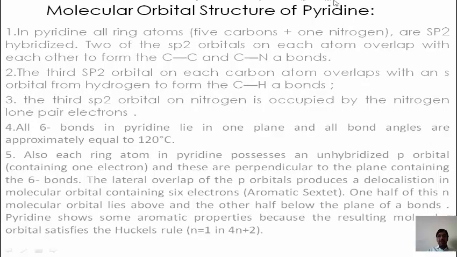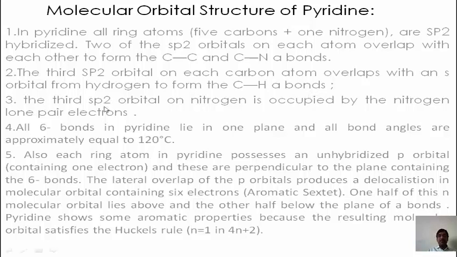The molecular orbital structure of pyridine. In pyridine, all ring atoms, meaning 5 carbon atoms and 1 nitrogen atom, are sp2 hybridized. Two sp2 hybrid orbitals on each carbon atom overlap to form the carbon-carbon and carbon-nitrogen sigma bonds. The third sp2 hybrid orbital on each carbon atom overlaps with an s orbital of a hydrogen atom to form the C-H sigma bond.